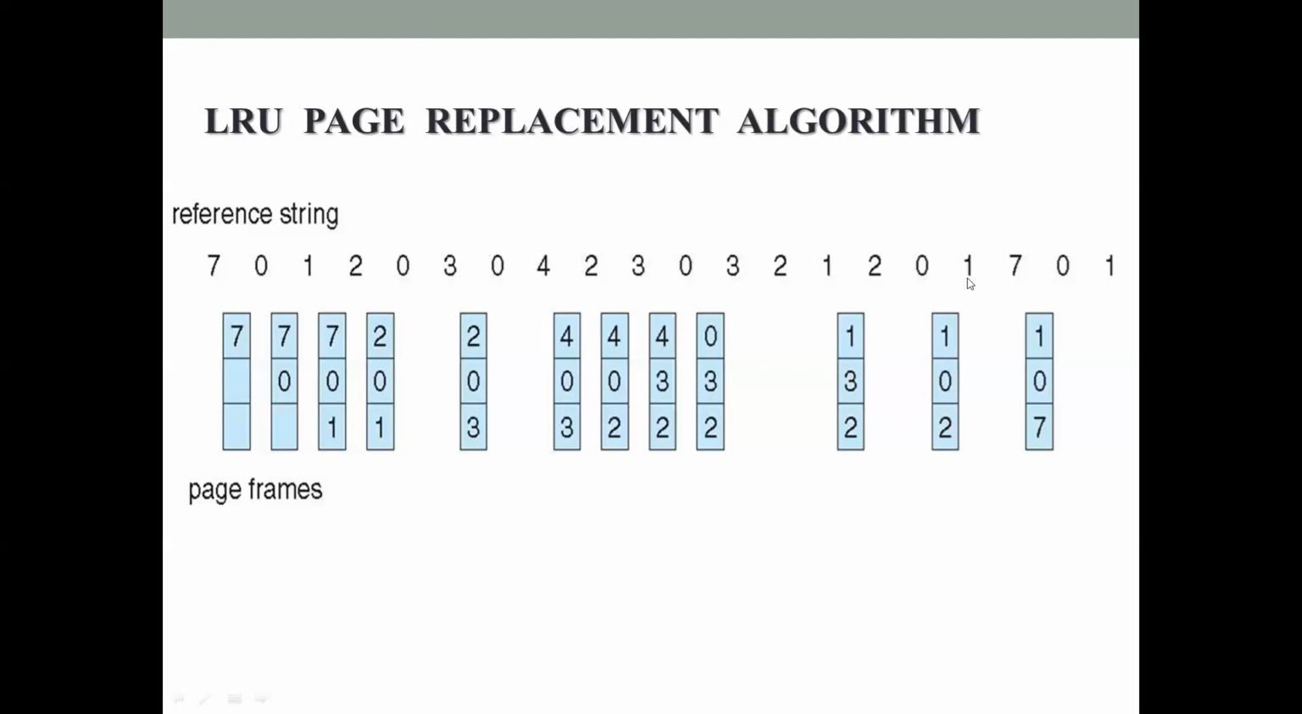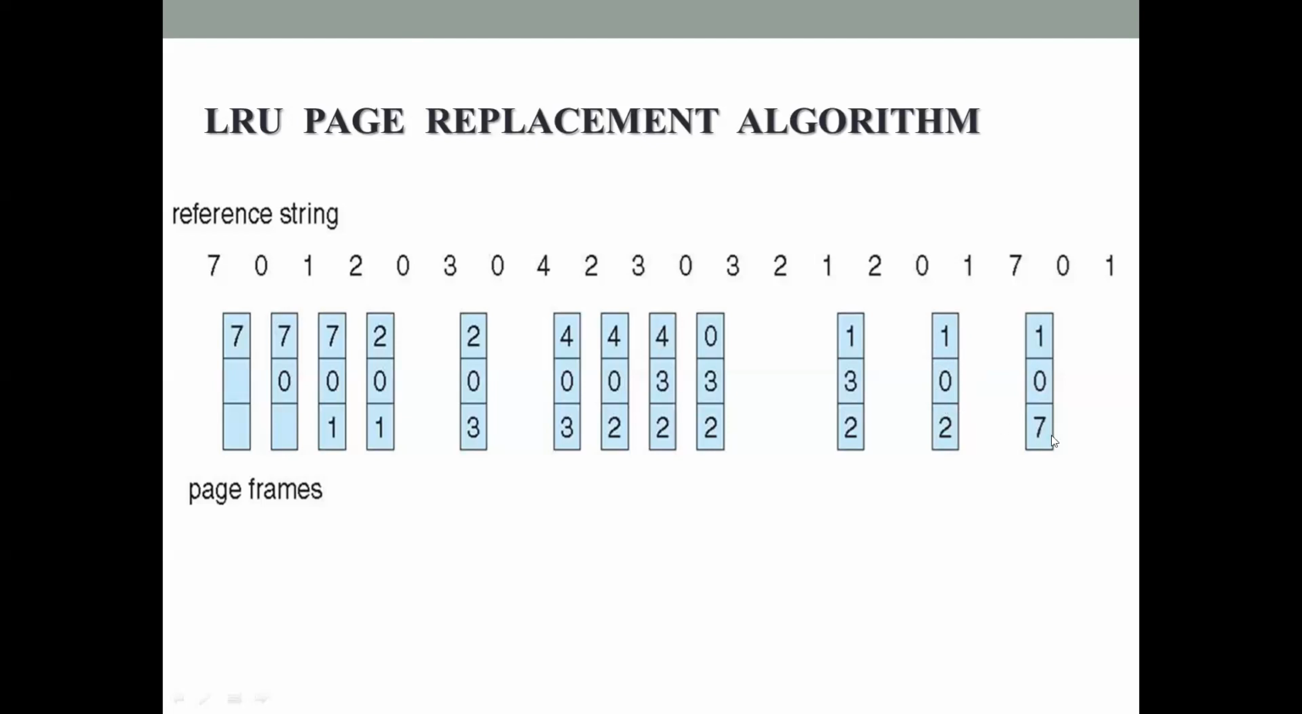And then 1 comes, 1 is already there in memory. Then 7 comes. Okay, 7 is not there in memory. The current memory consists of 1, 0 and 2. So 1, 0, 2. 2 has not been used for the longest period of time. So 2 is replaced with 7 here.